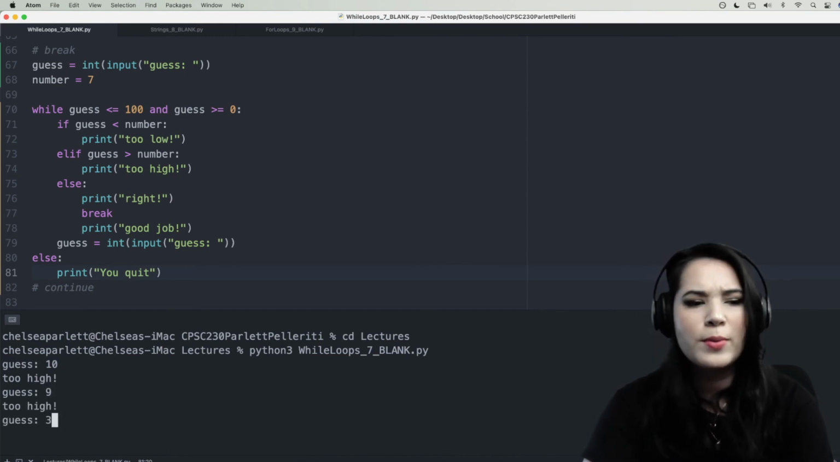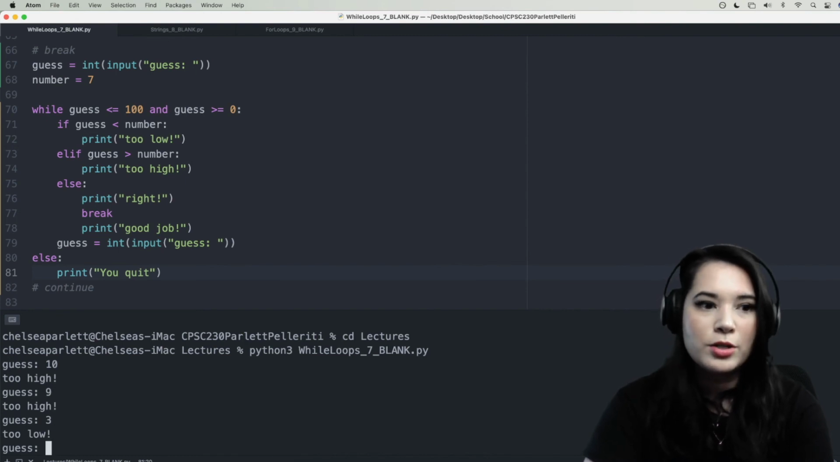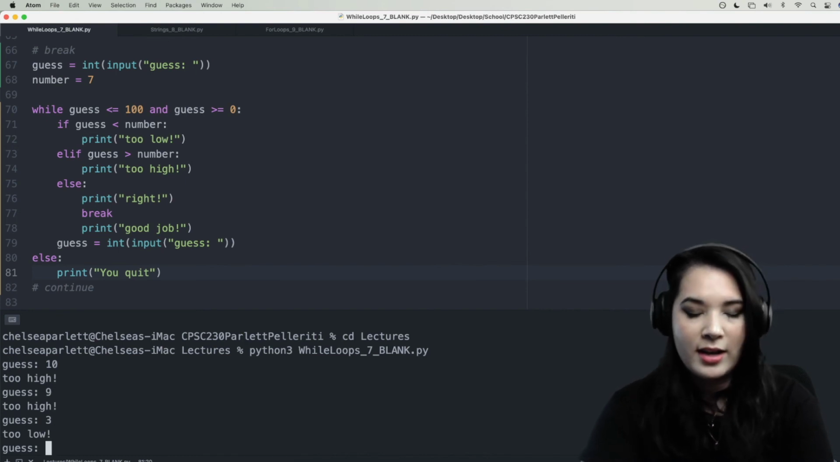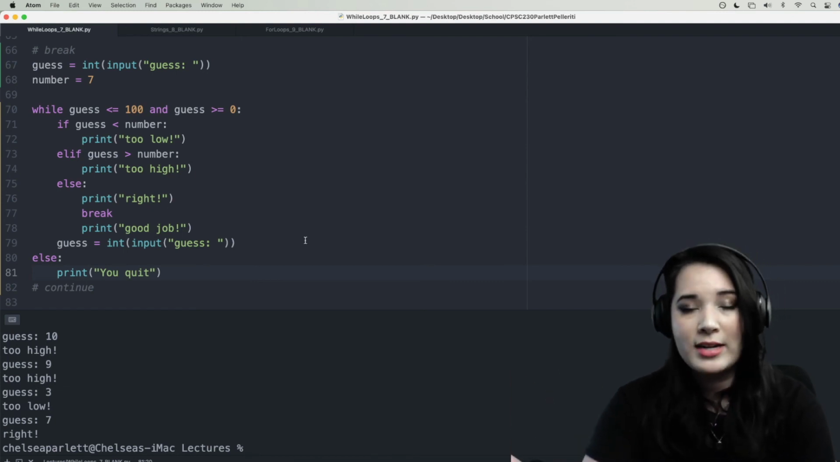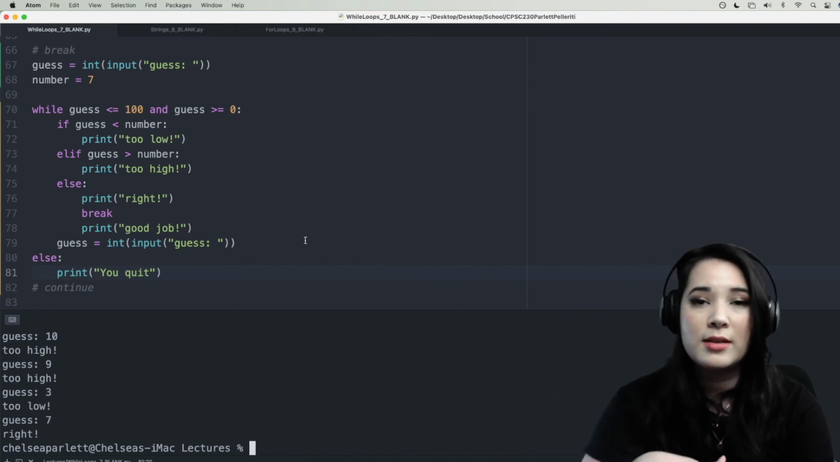All right, let's jump all the way down to 3. Now we're too low. All right, we know it's between 3 and 9. Let's guess 7. Beautiful, so it prints right and then it stops. We've guessed the correct thing, so there's no need to do anything else.